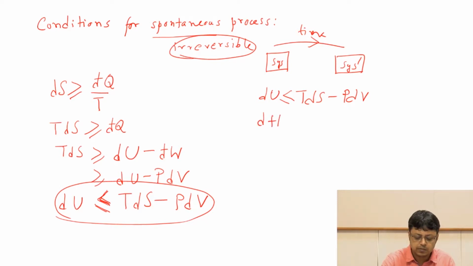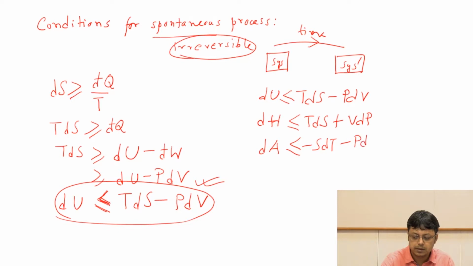So you have to just follow from this fundamental equation, and then you can build up all the other equations as we showed in the last class. And dH will be nothing but TdS plus VdP. Similarly, dA will be nothing but minus SdT minus PdV, and dG will be nothing but minus SdT plus VdP.